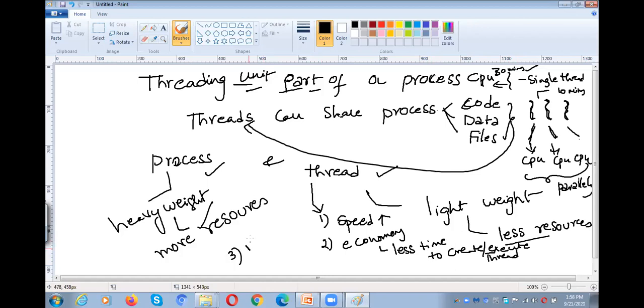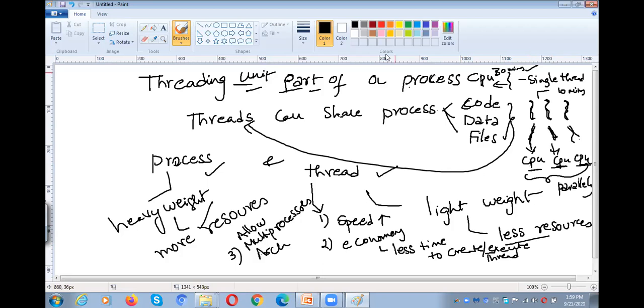And next, multi-processor architecture. Threads allow multi-processors. Multi-processors means multiple processors architecture, right? That means multiple number of processors. If you observe here, there are 3 processors, right? All the 3 processors are assigned 3 threads, so that all the 3 can run at the same time. That is called multi-processor architecture.